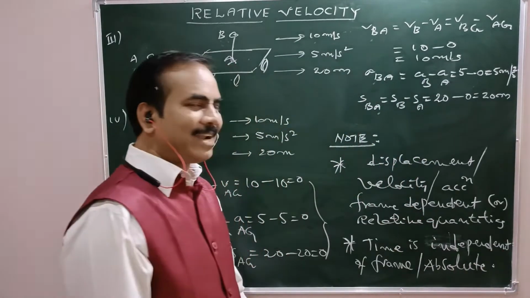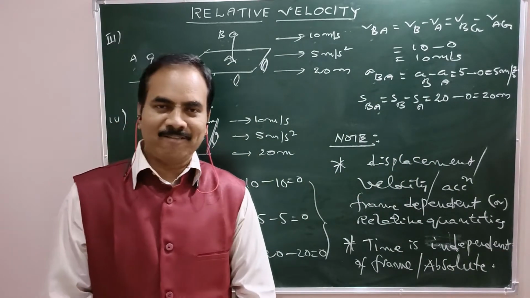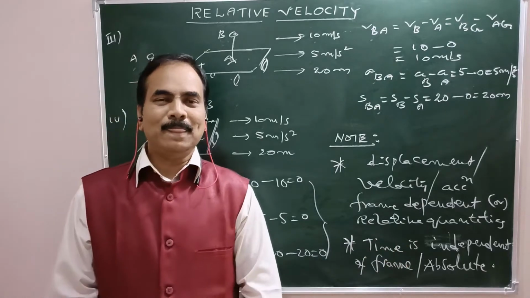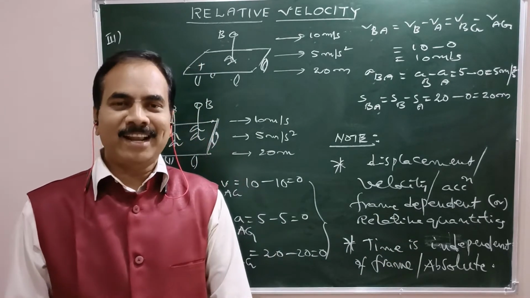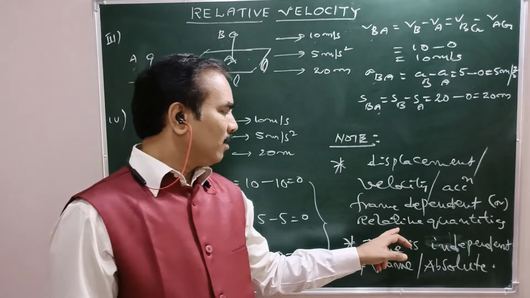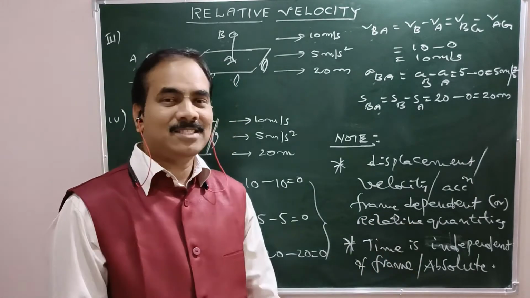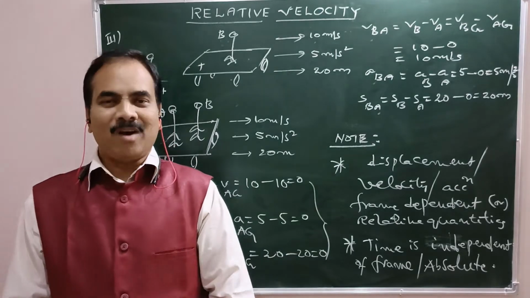So time is absolute as it is independent of the frame of reference, but displacement, velocity and acceleration depend on the frame of reference. So these are relative quantities, but time is an absolute quantity.